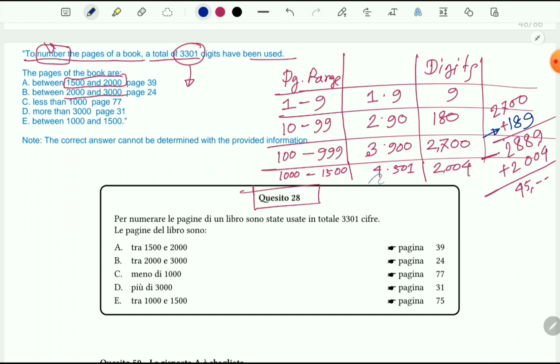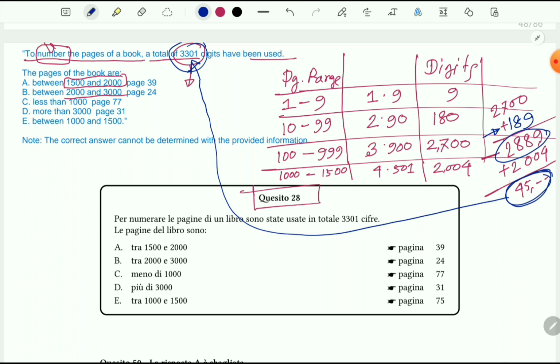So if our book has 1500, then this number of digits that we record actually exceeds the given number. So the given number was 3301. So we can guess, like, this number 3000 is more than this number and less than this number. Therefore we can guess our book has a page number in between this range, 1000 to 1500. So our answer is option E.